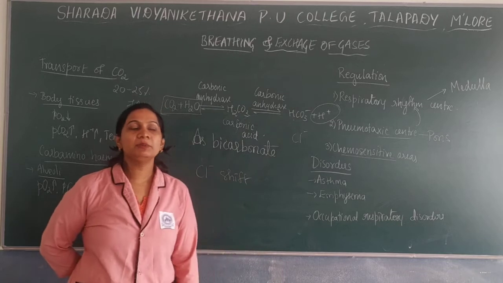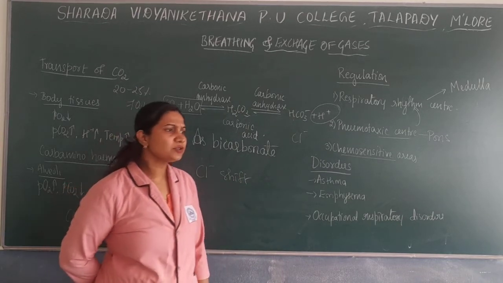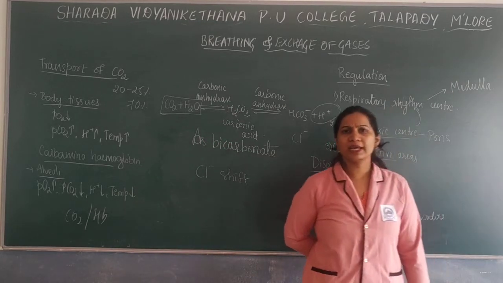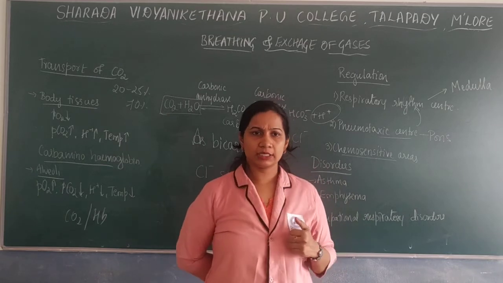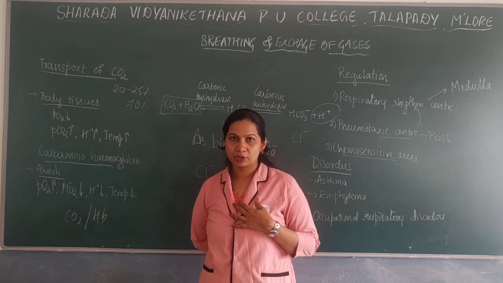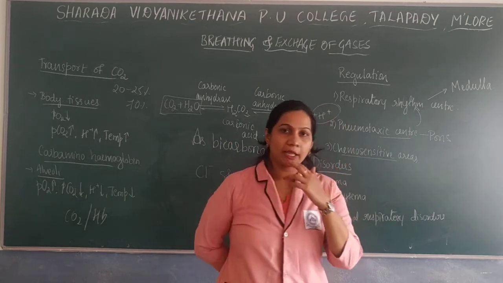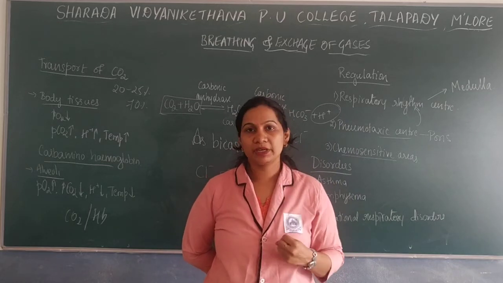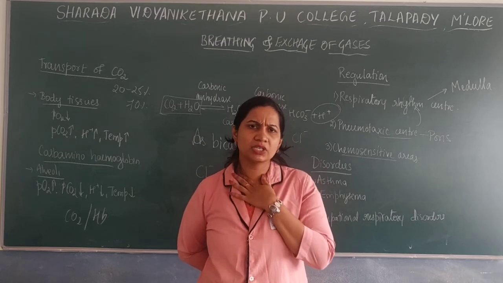Per minute we will breathe around 12 to 16 times. If we reduce it, especially when we do pranayama, that is mainly to reduce the breathing rate. You might have heard that deep breathing is very good. If you breathe many times, the amount of oxygen intake will be reduced.